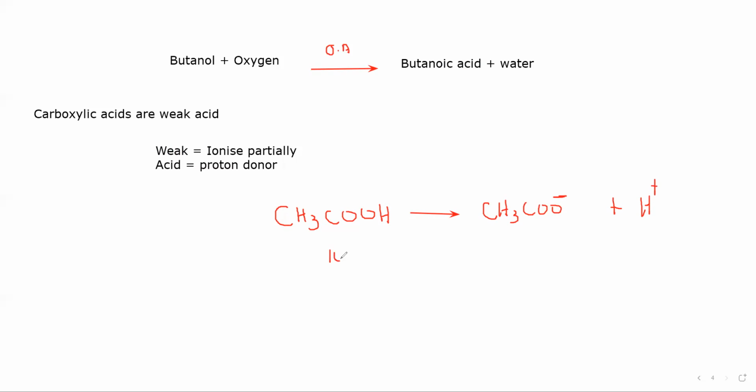If we have 100 molecules, only 2 molecules will break into ions, and the remaining 98 remain as molecules. So what do you think? Will they conduct a greater amount of electricity? Are they weak electrolytes or strong electrolytes? So they are weak electrolytes.